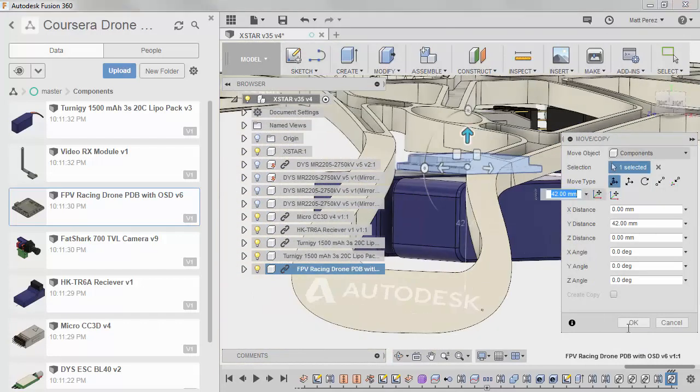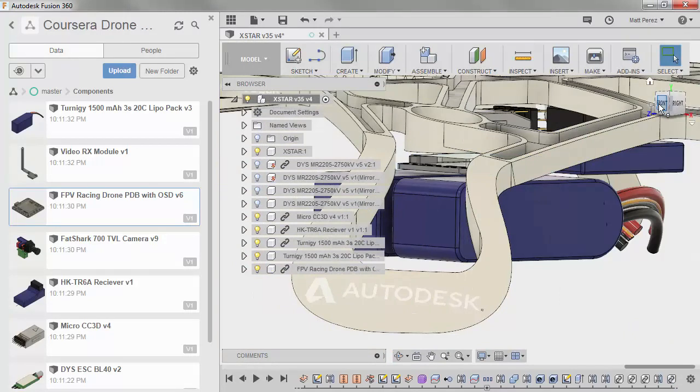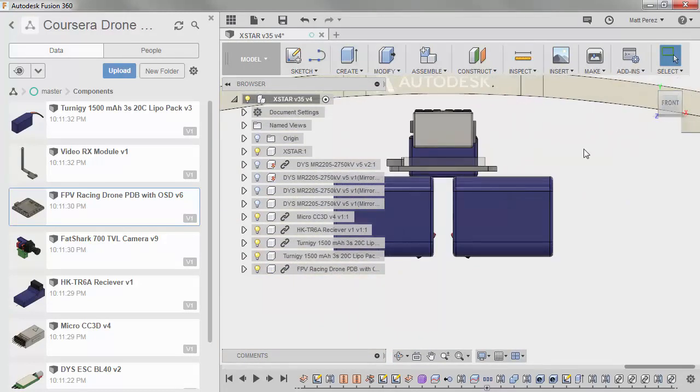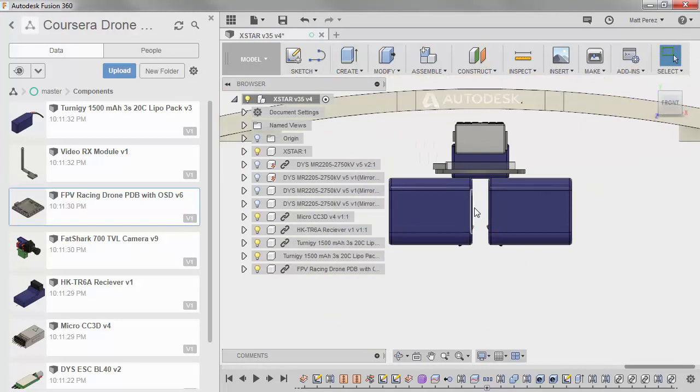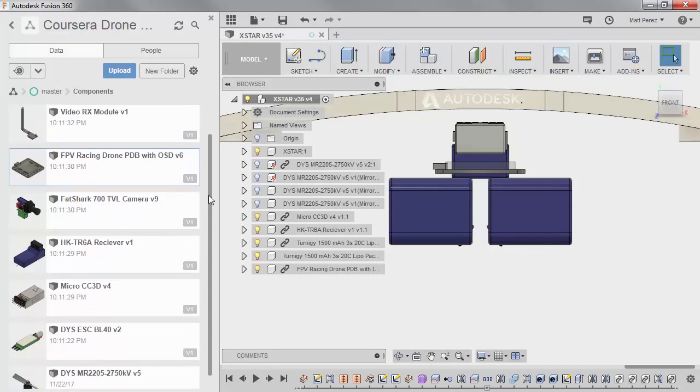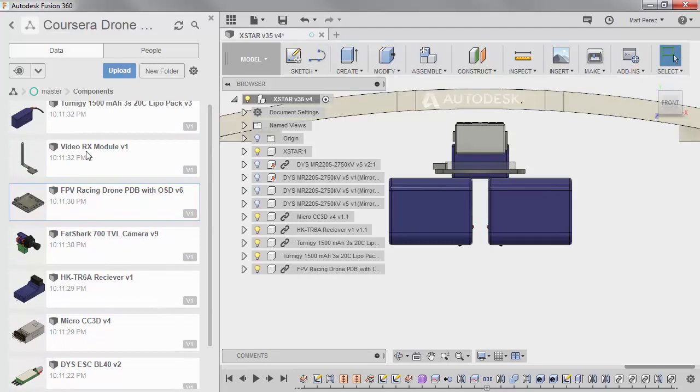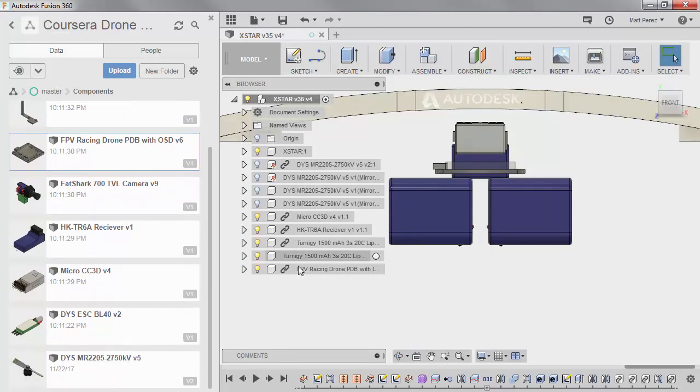And again, I can't stress this enough. We're getting these in a relative location to make sure that we can account for some physical mass that we need to mount. So things are going to move around from here, but we just want to get them in roughly the right location. And for right now, I'm not too worried about the camera or the video module, because those two things are going to be very flexible in terms of their location. They don't weigh as much as some of the other components. The camera has to go in the front, and the video portion is probably going to go in the back.